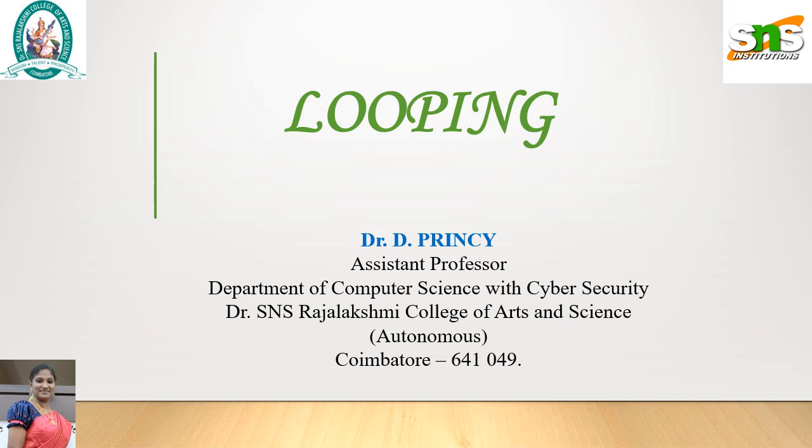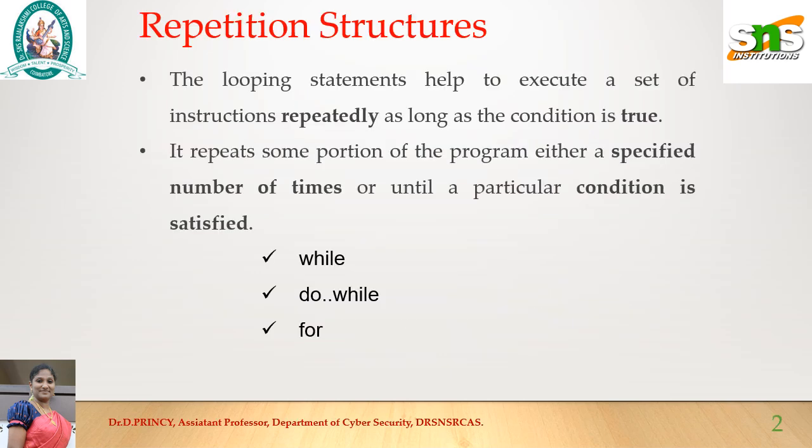In this video, I am continuing the concept control structures. The third type of control structure is repetition structure. It is also known as the looping concept. It is used to repeat a set of statements for a particular number of times or while a particular condition remains true. There are three types of looping statements used in Java: while loop, do while loop, for loop.